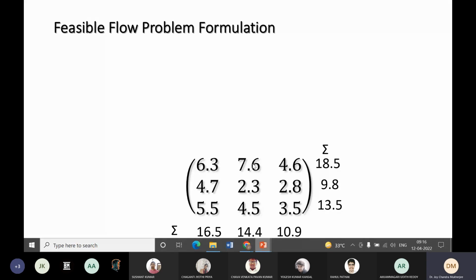This 7.6 is rounded up to 8, 4.7 is rounded up to 5, 3.5 is rounded up to 4. All other things remain the same. So it remains 6. So the floor operation has been conducted on 6.3, 4.6, 2.3, 2.8, 5.5 and 4.5. And ceiling is done on the three values, the 7.6, 4.7 and 3.5.